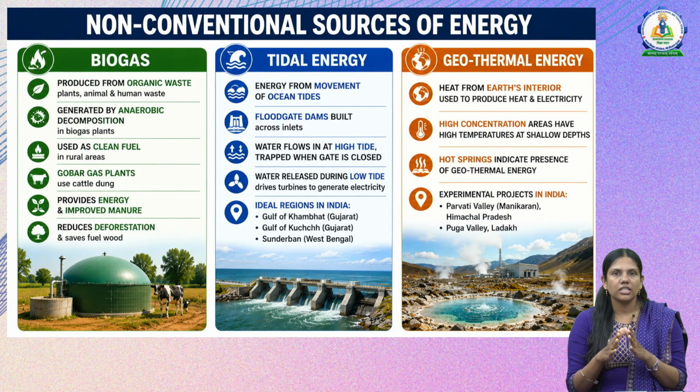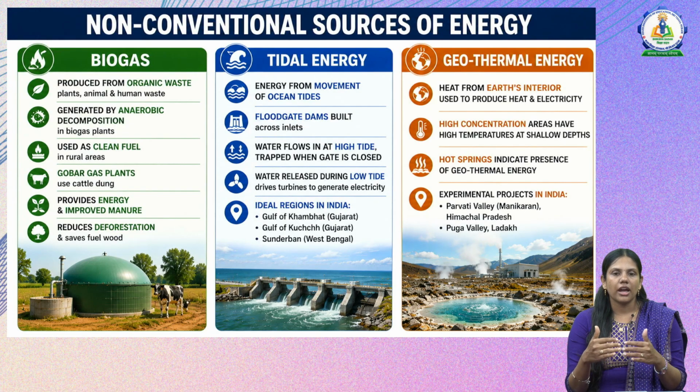The next one is tidal energy, that is utilizing tide movements to produce electricity. This is mostly based on ocean tides. Floodgates and dams are built across inlets, and whenever there is a high tide, the water flows in and gets trapped when the gate is closed, and the water is released at low tide. This is used to run the turbines to generate electricity.